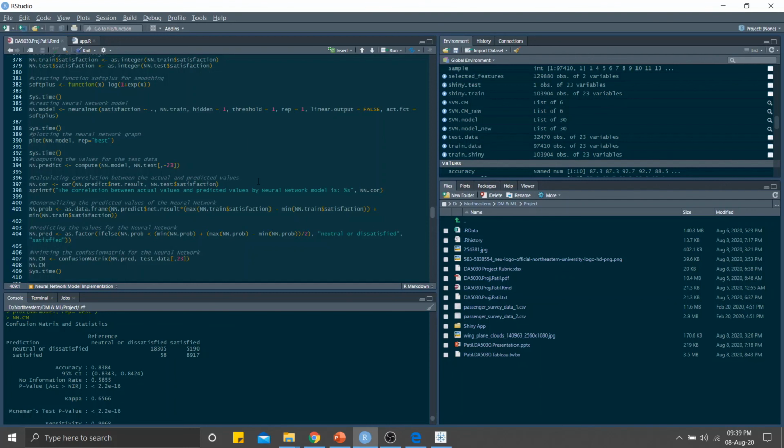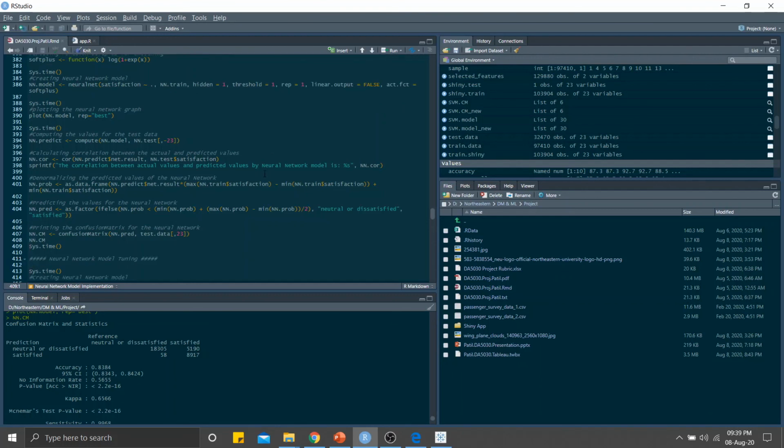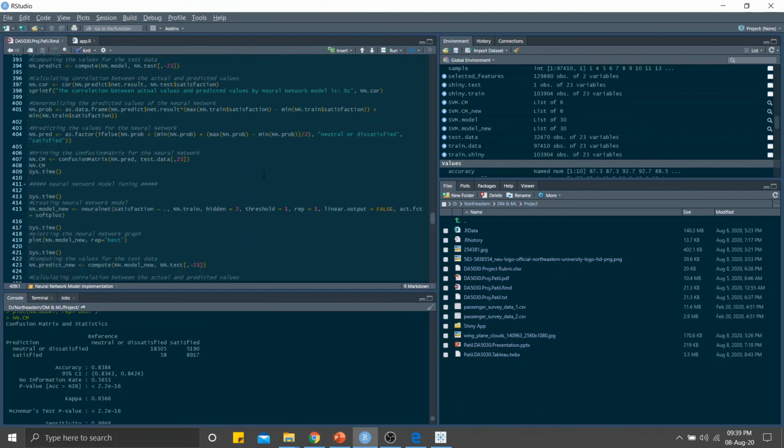It's very time consuming. That's the problem of this model. Otherwise, if we had chosen a very large number of hidden layers with a lower threshold and more repetitions and a larger stepmax, then this model could have given us a better result.